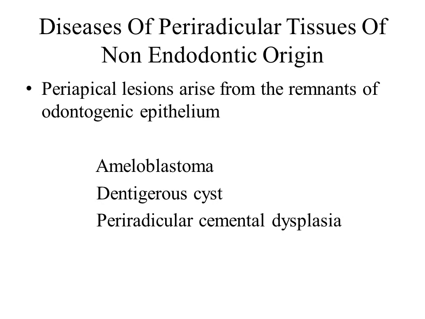You have to consult an oral and maxillofacial surgeon. If they feel that they have to go for a surgical procedure, and that root canal therapy would be good for the tooth, then fine. Otherwise, non-endodontic origin usually doesn't need any root canal therapy. So you have to rule out diseases of non-endodontic origin and endodontic origin. Okay, so this is the last section of diseases of periradicular tissues, that is disease of periradicular tissues of non-endodontic origin.